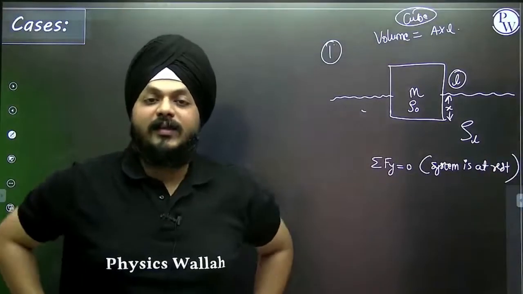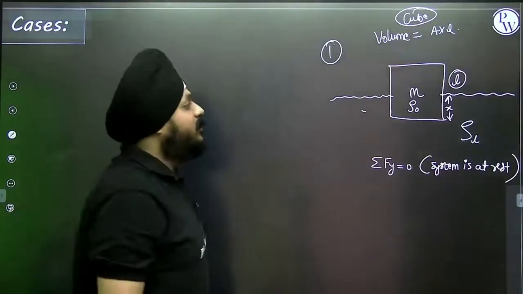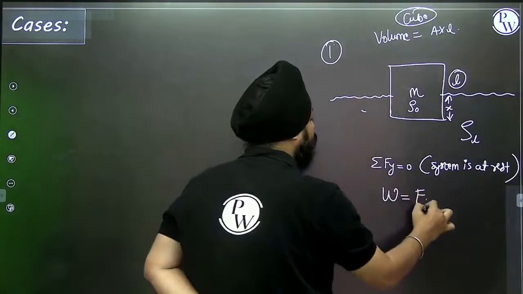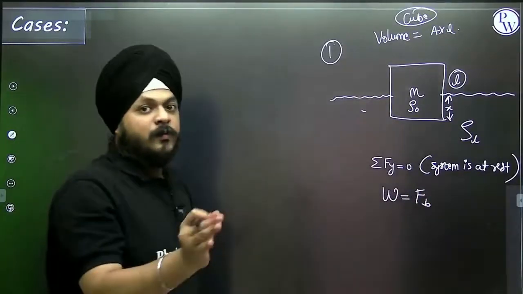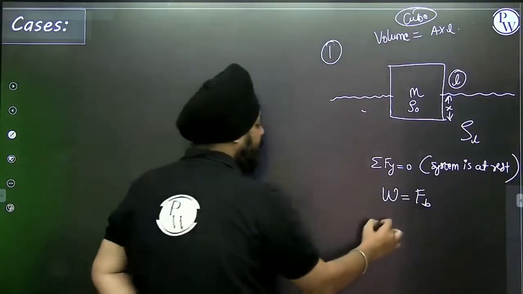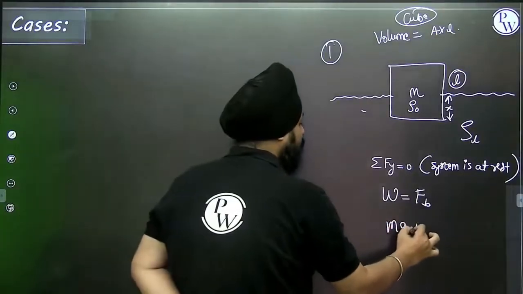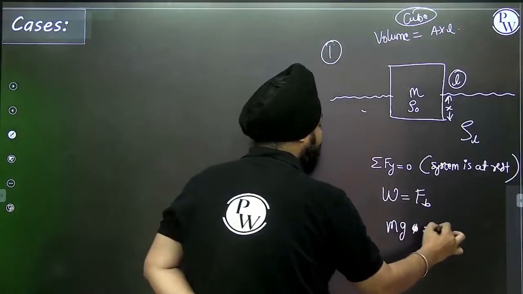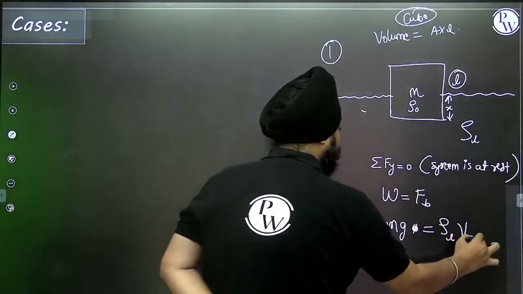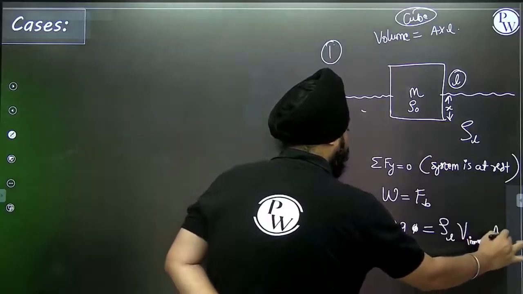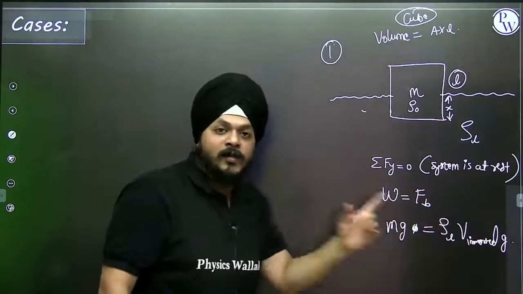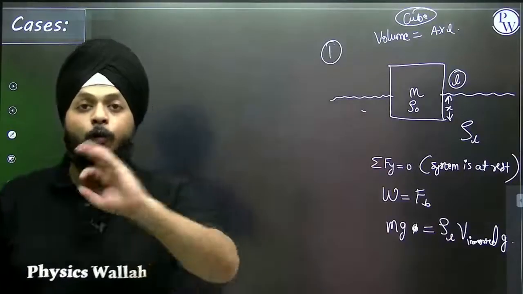It means the system is at rest. So very simple thing. It means its weight is balanced by the buoyant force. What does the weight state? It's m into g. What does the buoyant force state? That is density of the fluid into volume immersed inside the fluid into g. Now here's the point where students always used to commit a mistake. Always.